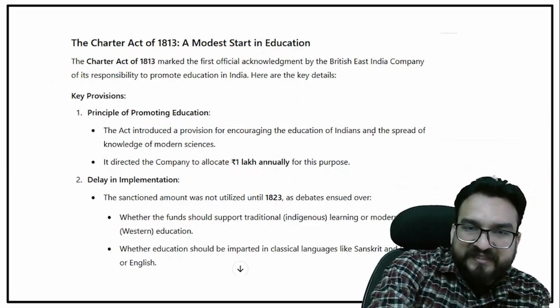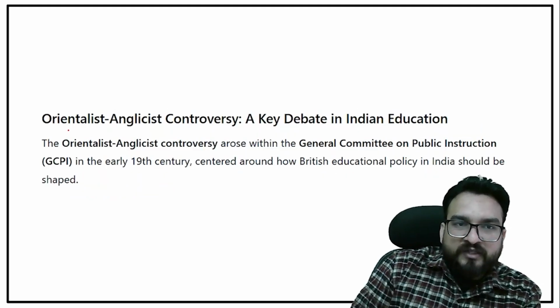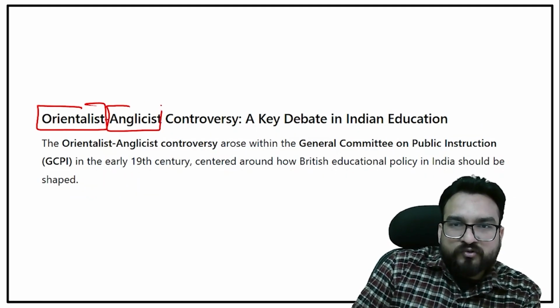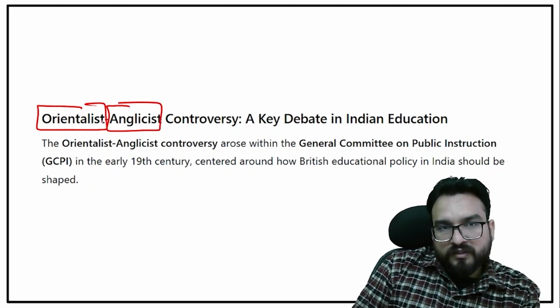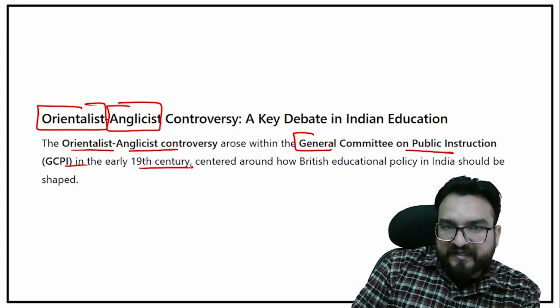So over here you will be seeing that there were two groups which divided it, and the controversy is known as the Orientalist and Anglicist controversy. This Orientalist Anglicist controversy arose within the General Committee on Public Instruction in the early 19th century.